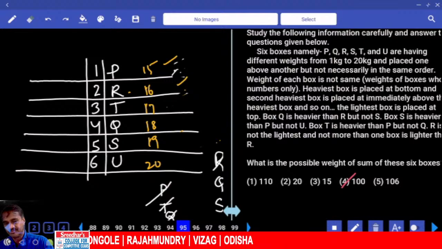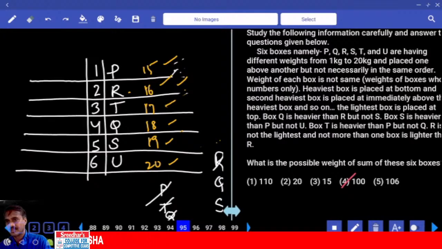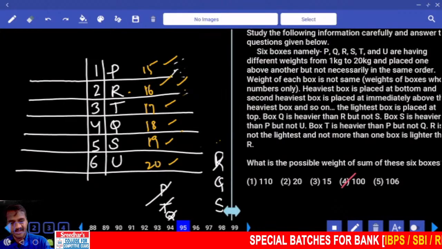Then 20 plus 15, how much? 35. 16 plus 19, 35. 17 plus 18, 35. Clear? What is the weightage of this one? And if all these are of different weights, then it is 105.